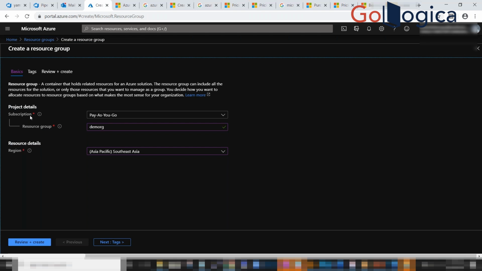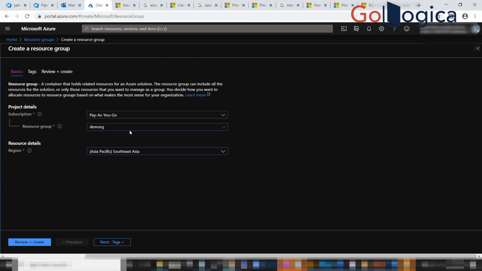The subscription is automatically bound, so no need to give that value. Secondly, they are asking for the resource group name. Even if you're creating any resource, these two things will be there. And if you're not familiar with something, just keep the cursor over it.